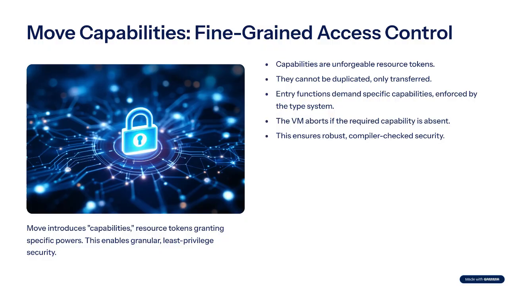Openness doesn't mean chaos. In our marketplace, everyone may read listings, but only trusted curators should create a collection. Instead of embedding admin addresses, we mint a capability, a resource token that confers exactly one power. Because the cap itself obeys key plus store, it can travel wallets, be escrowed, or even sold, yet it cannot be duplicated or silently lost.